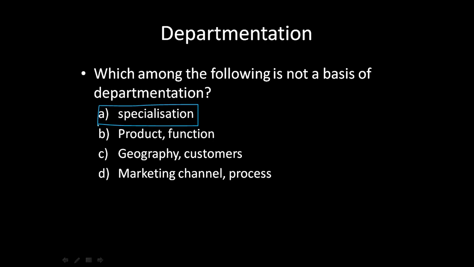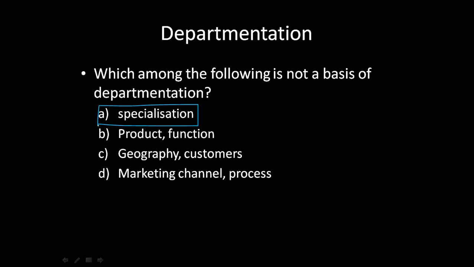অপশন এ স্পেশালাইজেশন, স্পেশালাইজেশনের উপরে কিন্তু বেস করে ডিপার্টমেন্টেশন হয় না। স্পেশালাইজেশন ইজ আ রেজাল্ট অফ ডিপার্টমেন্টেশন, it is not the cause for departmentation. ঠিক আছে, নাও অপশন বি প্রোডাক্ট অ্যান্ড ফাংশন, দুটো ডিফারেন্ট অপশনস দেওয়া আছে, দুটো ডিফারেন্ট বেসিস। Yes, there can be departments based on product, there can be departments based on function. আমরা functional departmentation already দেখেছিলাম একটা flow chart এ, where board of directors were there, then managing director, then general manager.